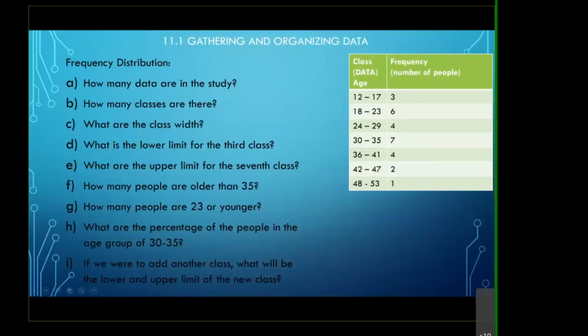I collected my data, and my data is the age, whatever, and the frequency. This table right here, ladies and gentlemen, is your frequency distribution table, right? This is what we're going to do a lot today: we will construct the frequency distribution table.